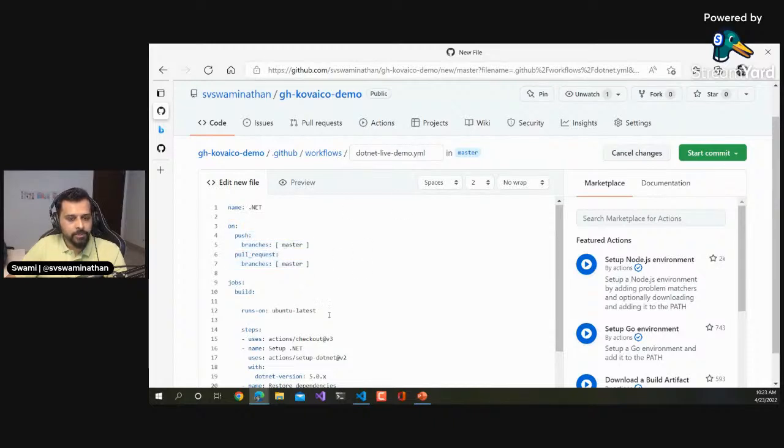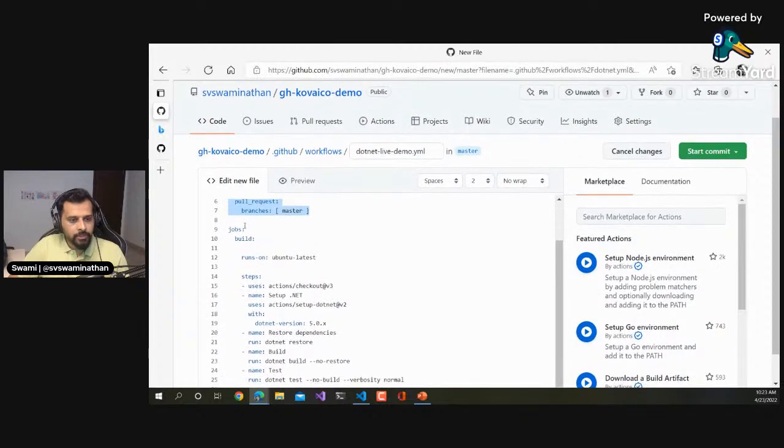And this entire file is called the workflow, and where this would get created is under the workflows folder. So in your repository, a new folder called .github would be created, and inside that there will be a workflows folder, and inside that is where you'll have this YAML file. Okay, so this is the name of the workflow. Maybe I'll just say .NET build workflow. You can create any name. And these are the events on which it should run, and these are the jobs we are specifying.